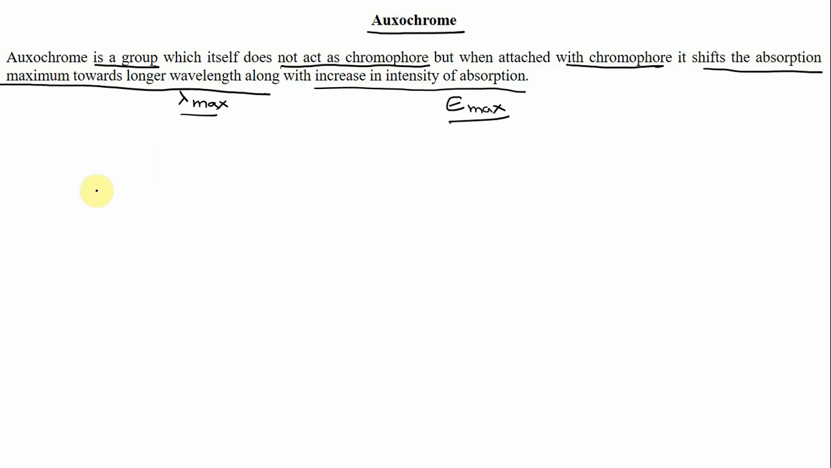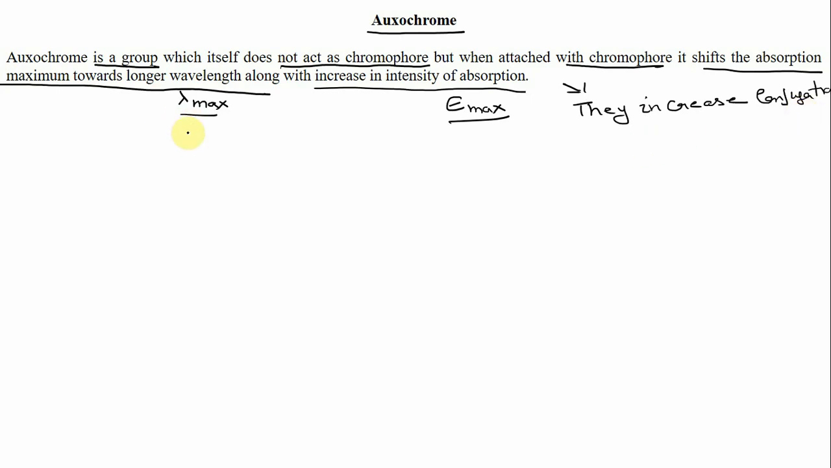Before going to examples, let us see how these auxochromes work. Here, they shift the wavelength towards longer wavelength. Previously we discussed the effect of conjugation on lambda max, and we have seen that whenever there is conjugation, it always shifts lambda max towards the longer wavelength. So how do these auxochromes work? They increase conjugation. When they are attached to chromophores, they simply increase conjugation, and when they increase conjugation, the lambda max automatically shifts towards the longer wavelength.